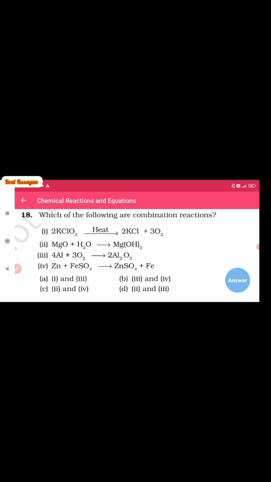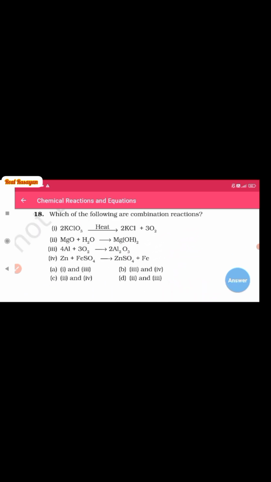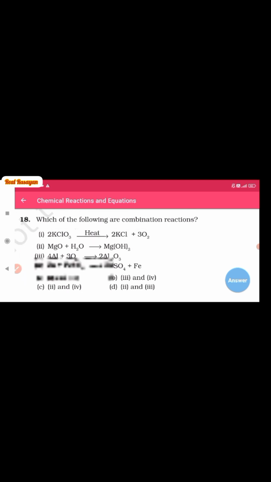You know very well, the combination reaction is the reaction in which the combination of two substances takes place. So first of all, KClO3, potassium chlorate, decomposes into potassium chloride and oxygen, so it is not a combination reaction.